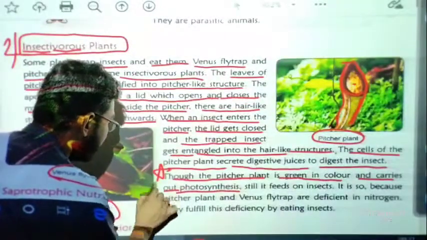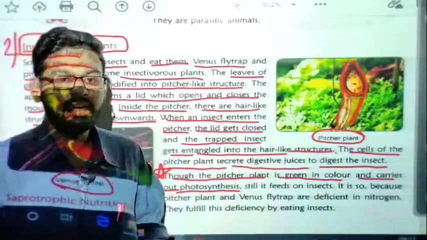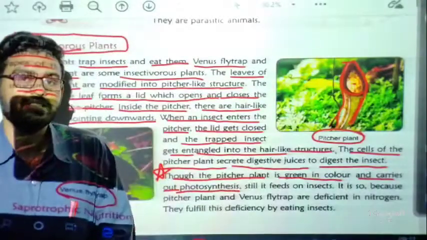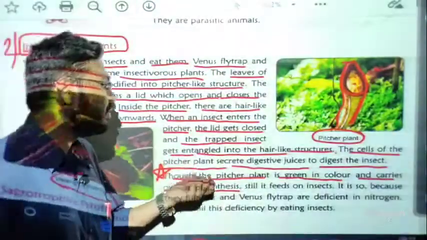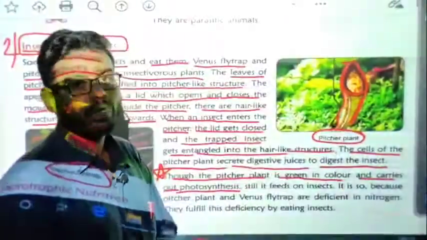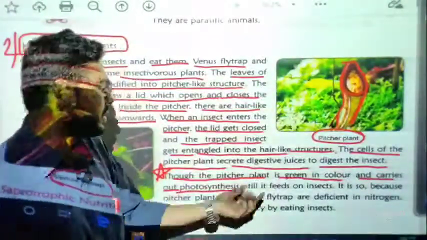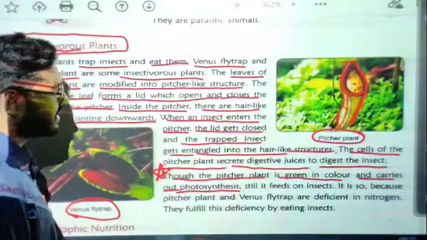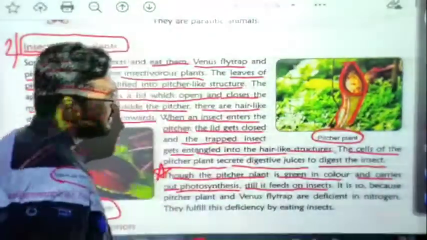Let me mark it with a star: the pitcher plants are green in color, and green in color means, students, we have already discussed that they carry out photosynthesis. That means they can prepare their food. Then what is the need to catch the flies, to catch the insects and digest them? The reason is that still it feeds on insects.